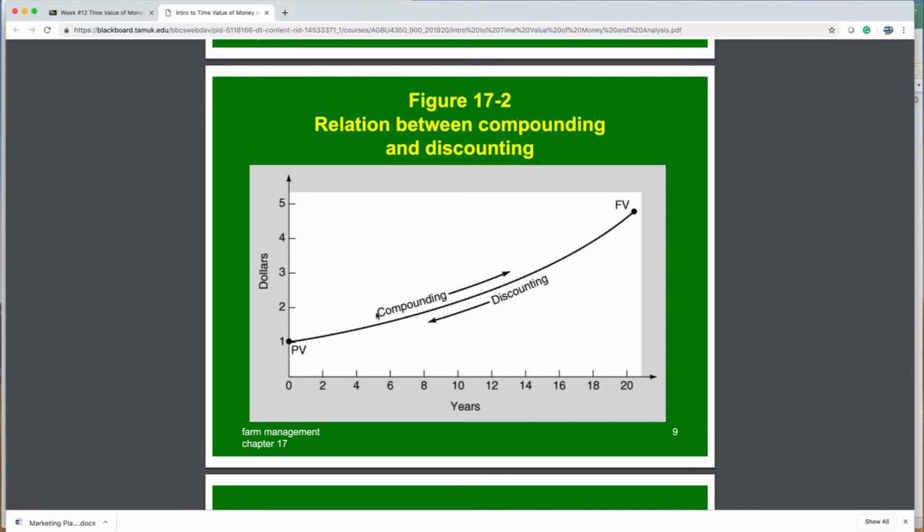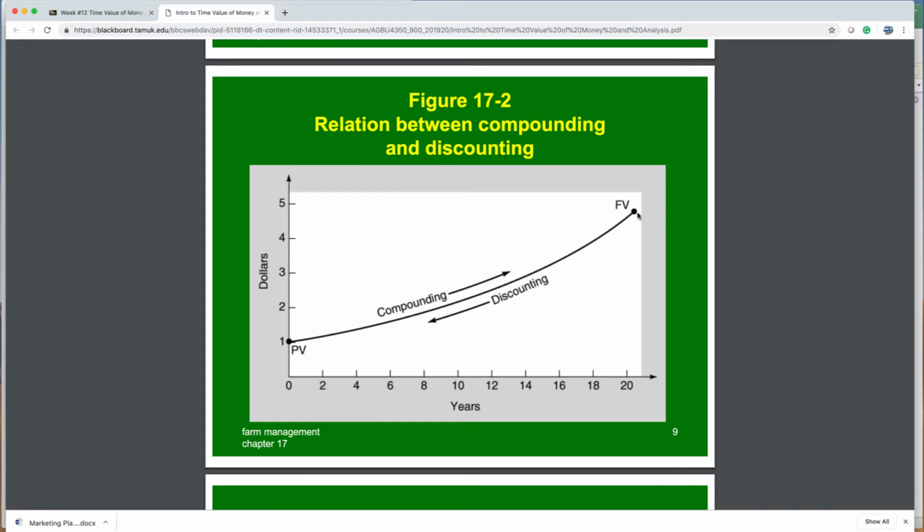Retirement planning, compounding, will grow, but you've got to give it enough years. So if you've only got 10 years, it's almost a straight line. If you've got 20 years, you actually start to see the increase at an increasing rate, and that's really where you get a lot of growth. Every dollar you invest earns at a faster and faster rate. You just got to give it more time. So that's compounding. That's determining a future value.